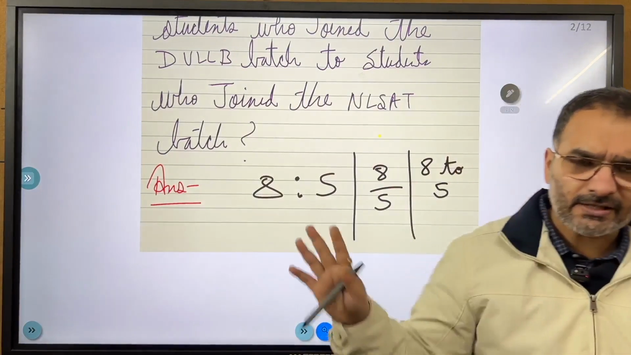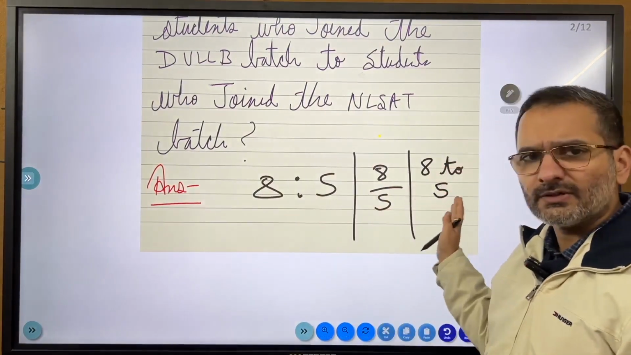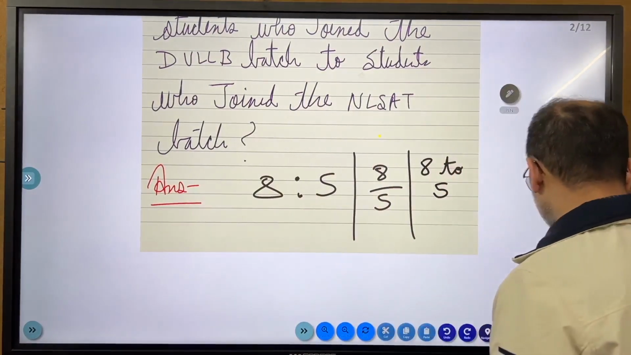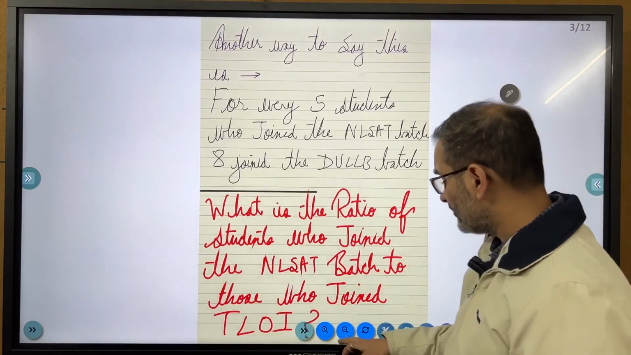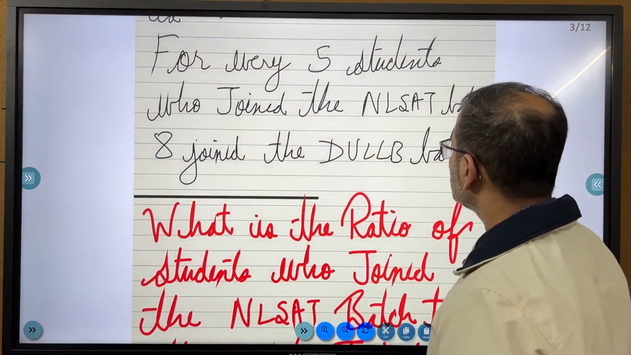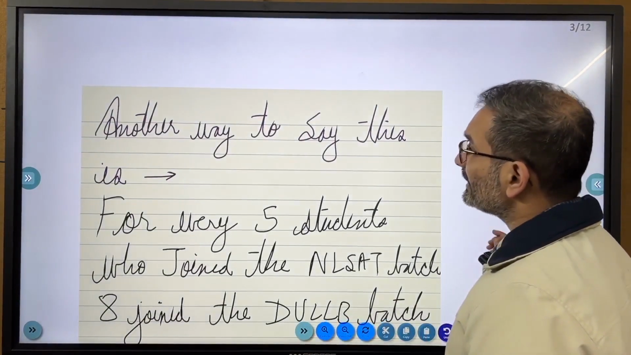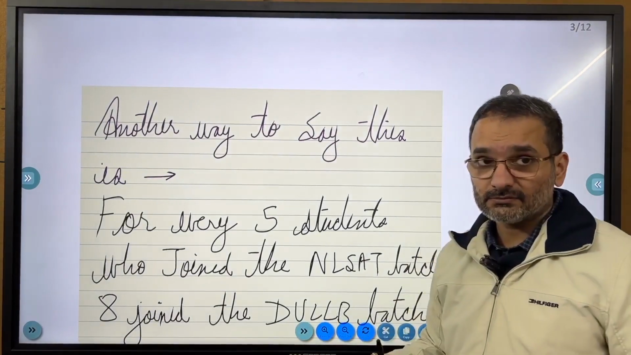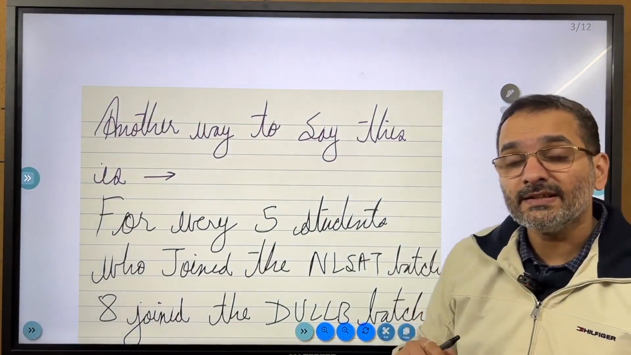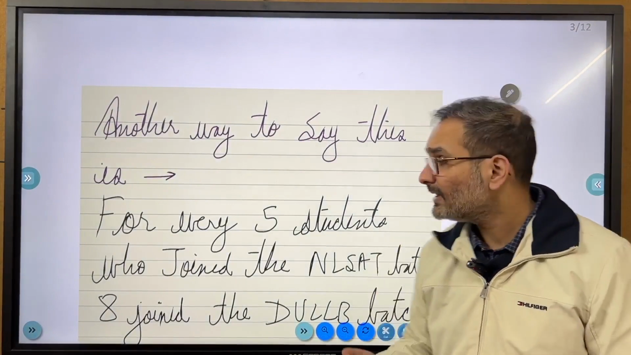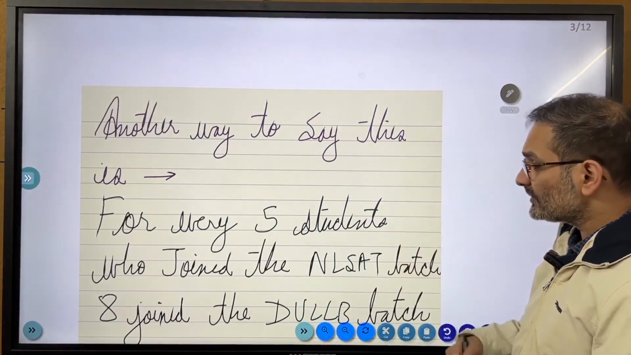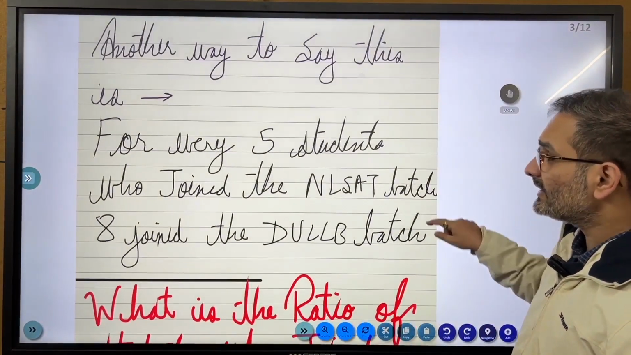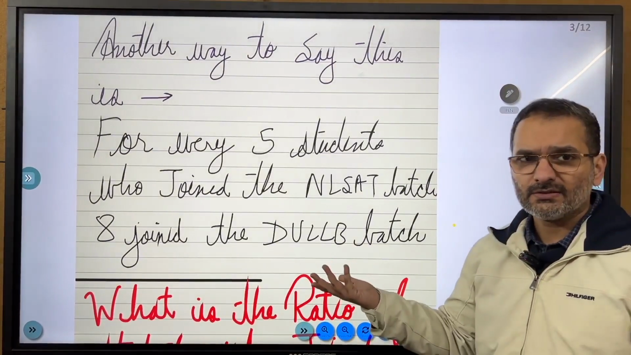Hopefully अभी तक you are following me and hopefully you have written this in your जो शीट है या नोटबुक है, जो भी है आपके पास. Hopefully you have written this. Okay, great. Another way to say this is, and this is what they usually give you in an exam. For every 5 students who joined the NLSAT batch, 8 joined the DULLB batch.